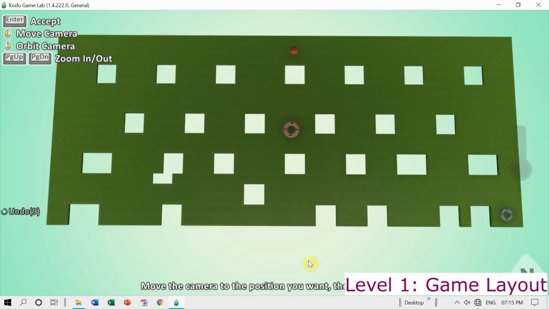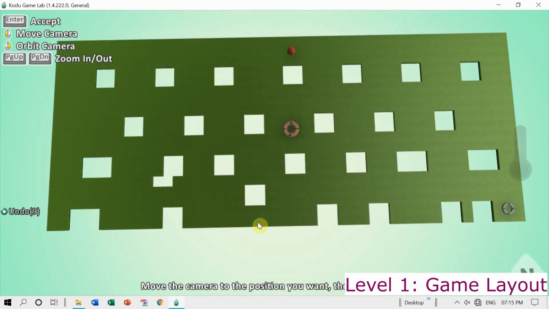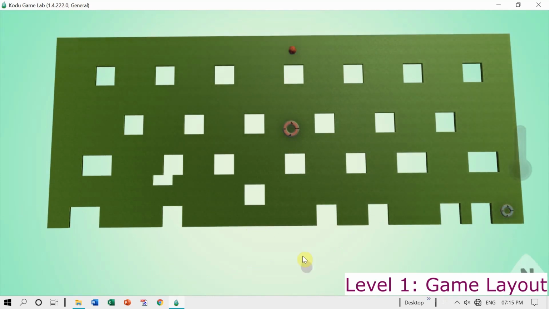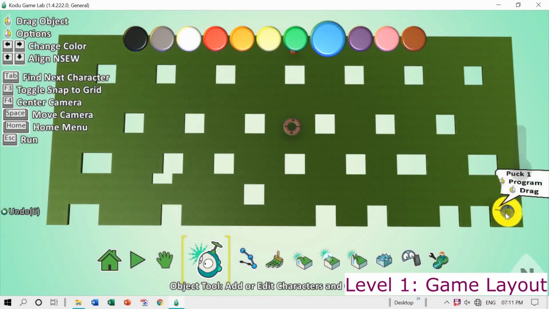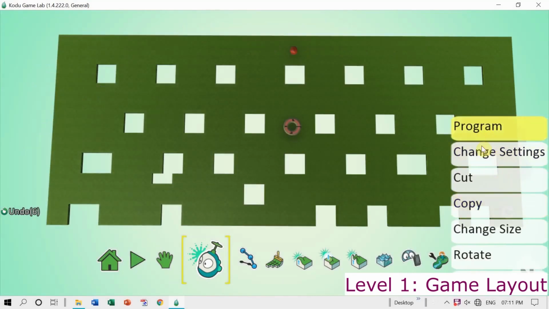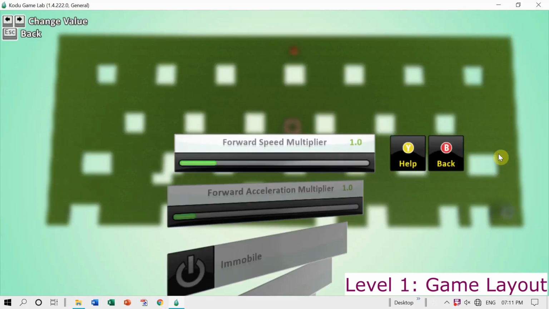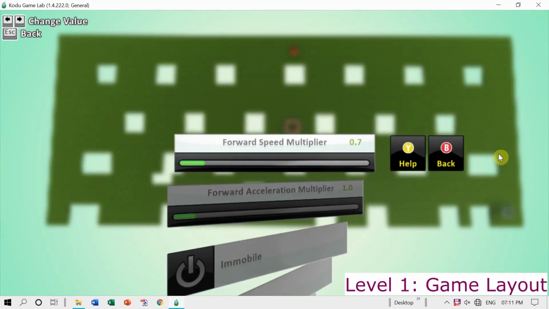So with the help of right click and left click, I adjust the terrain. See, right click and moving the mouse, I'm adjusting the terrain. This is how my screen will look. I press enter and my starting scene is also set. So this is how we fix the camera. Now we adjust the pucks' settings.